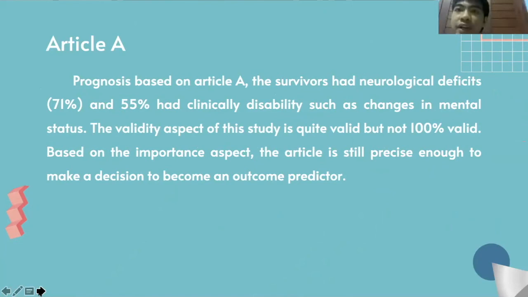So for the summary, based on article A, the prognosis is that survivors had neurological deficits in 71% and 55% had clinical disability such as change in mental status. The validity aspect of this study is quite valid but not 100% valid. Based on the importance aspect, the article is still precise enough to make a decision to become an outcome predictor. Next.